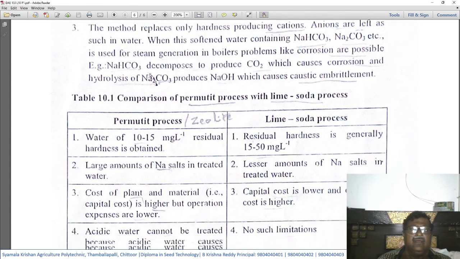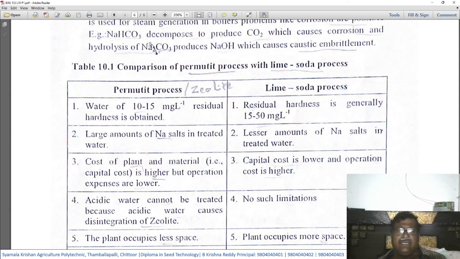Okay. Now here is a table which contains the comparative study of the permutit process, that is called the zeolite process, with the lime soda process.